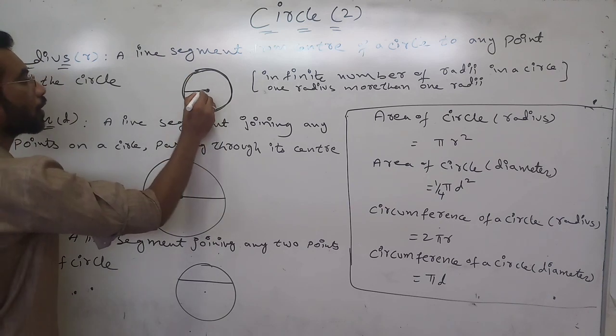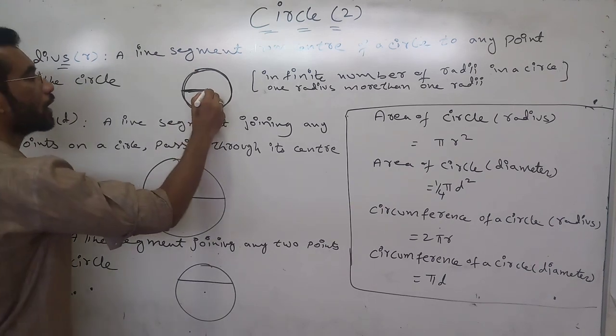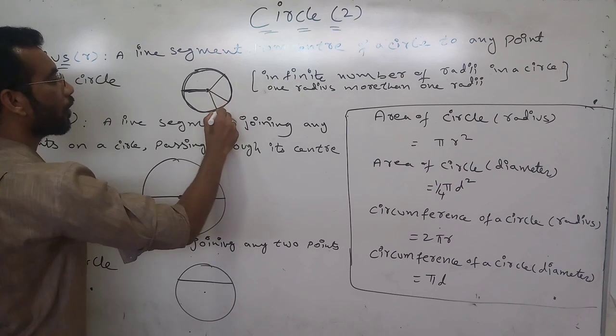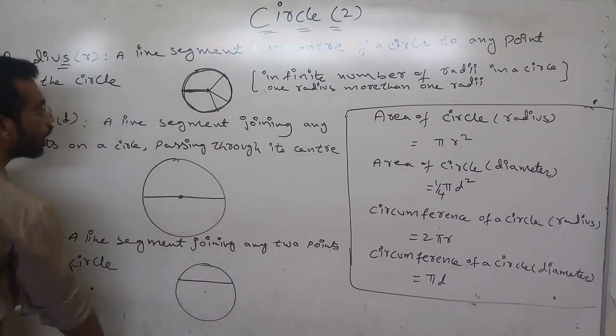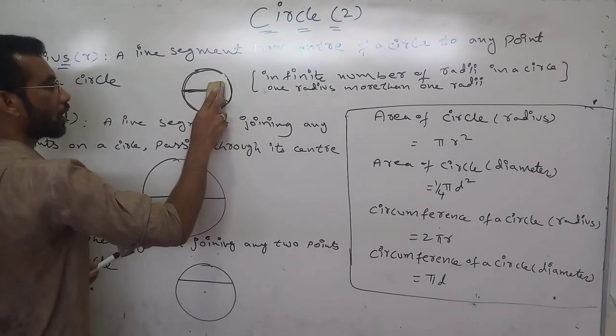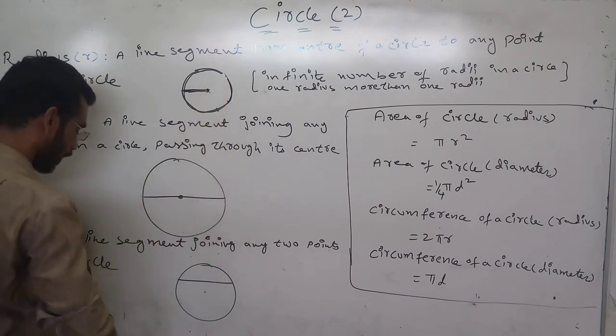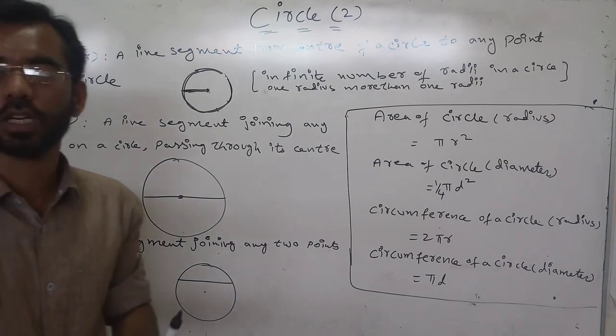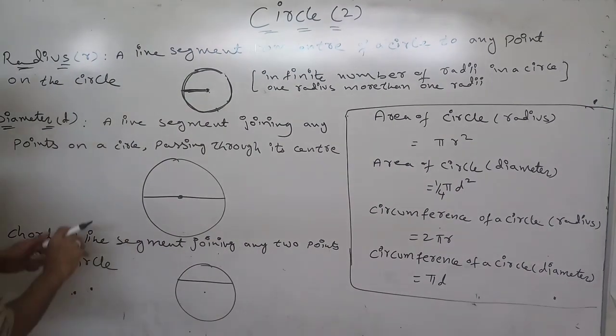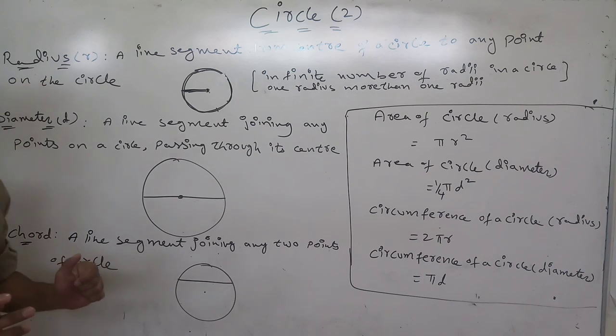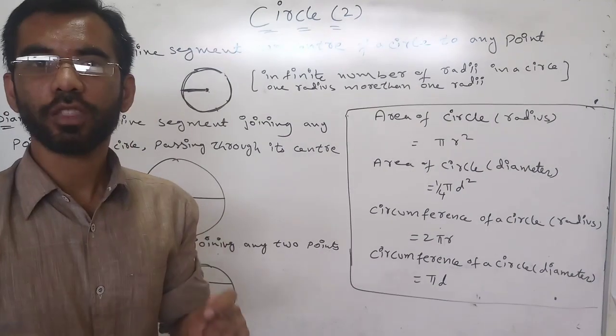Here I have taken one. See, anywhere you can take. Either you can take here, here, here, wherever you want. What is radius? A line segment which is taken from the center of the circle to any point is called a radius, and radius is denoted with small r.